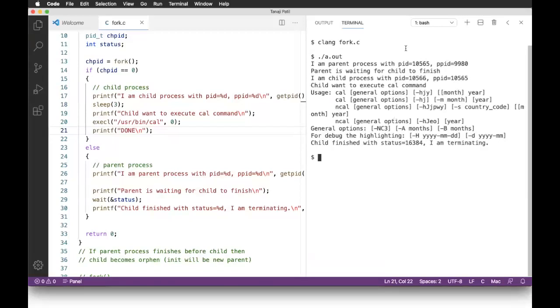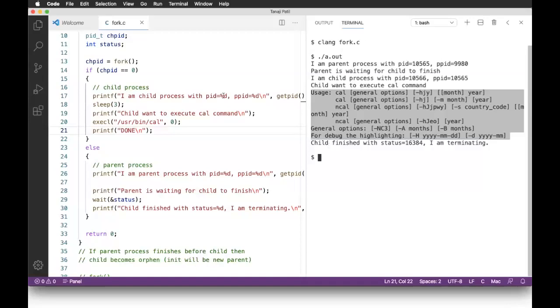I am parent process, this is as expected. Parent is waiting for child to finish, this is expected. I am child process with PID, this is expected. Child wants to execute cal command, this was also expected, but then there is a problem. Then child terminated and you are getting child finished. What is this problem?